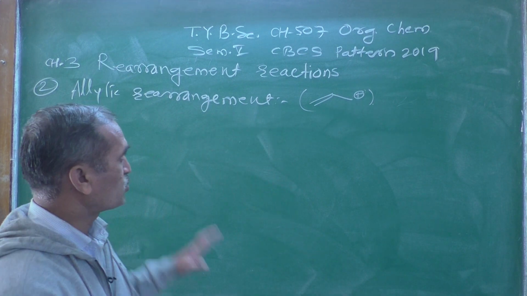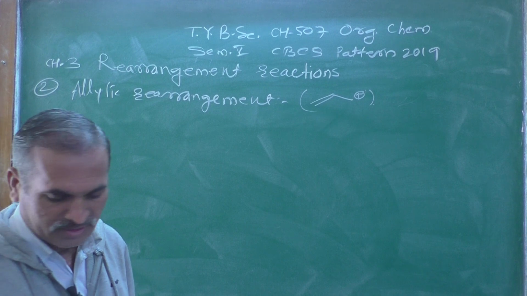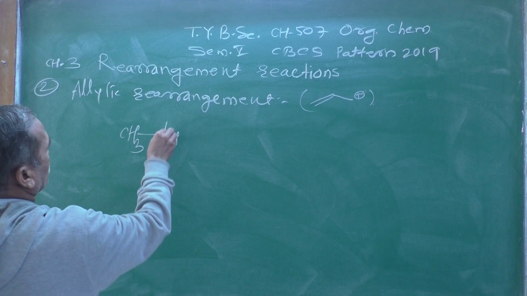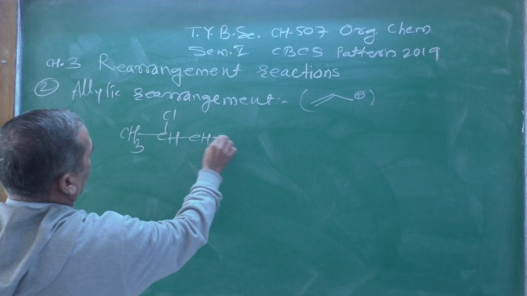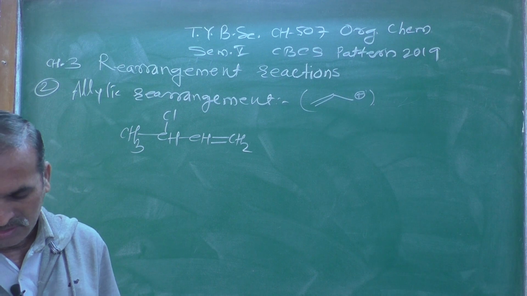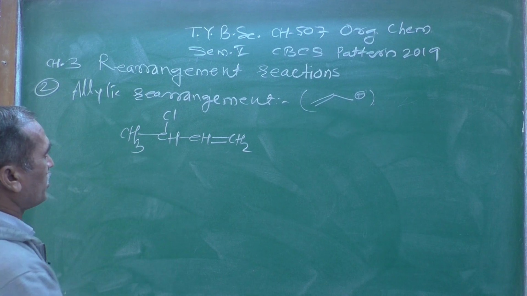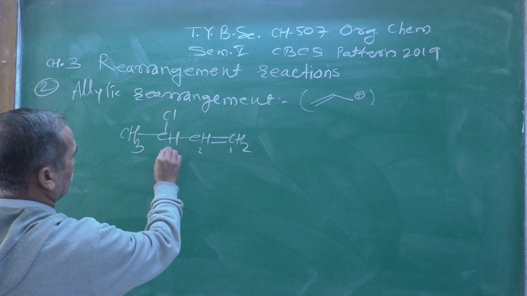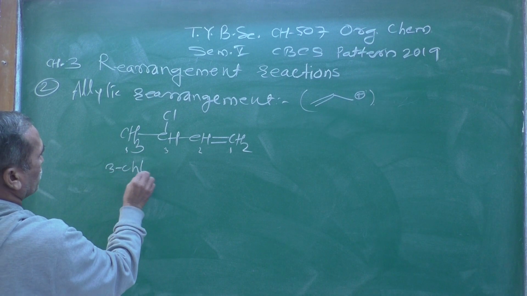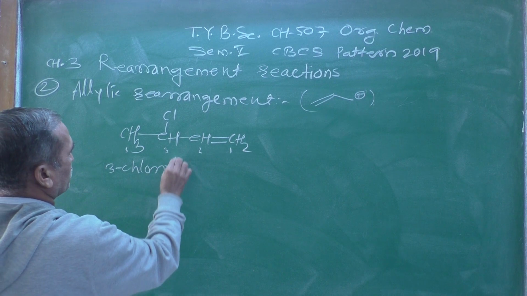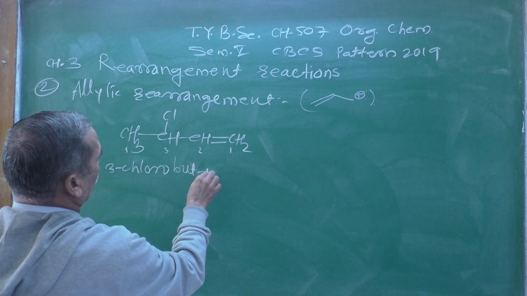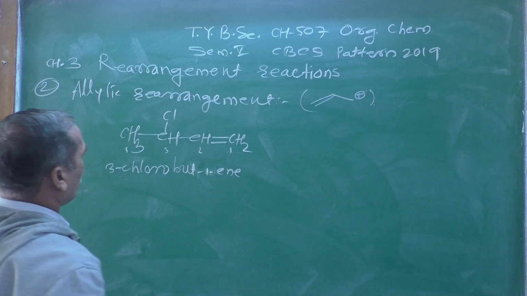Let us see the solvolysis example of this one: CH3, CHCl, then CH double bond CH2. The IUPAC name of this compound: numbering 1, 2, 3 and 4, at the 3 position chlorine. So 3-chlorobut-1-ene, that is the name of this compound.